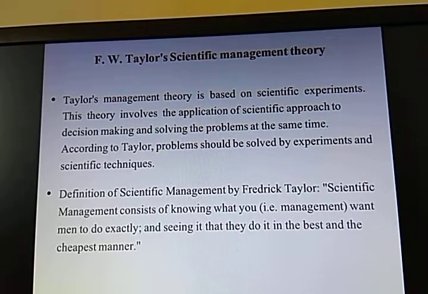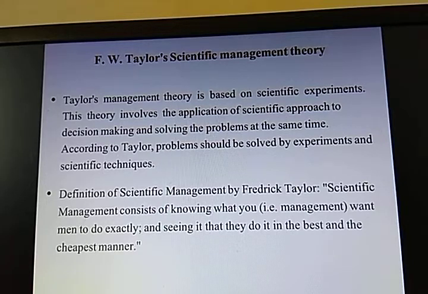F.W. Taylor's management theory is based on scientific experiments. This theory involves the application of a scientific approach to decision making and solving the problems arising at the time. According to Taylor, the problem should be solved by experiments and scientific techniques only.